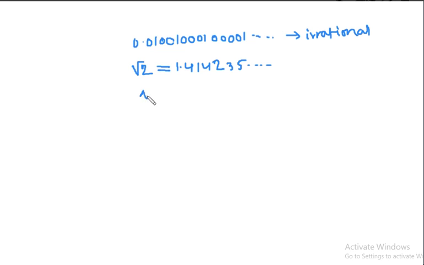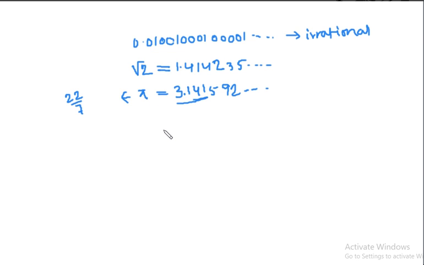Pi is also an irrational number, and its value is like 3.14159265 and so on. You should remember only 3.141, that is sufficient. Or there is another way of remembering a number very close to pi, that is 22/7. If you do it, you will get 3.14, which is correct up to 2 decimal places.